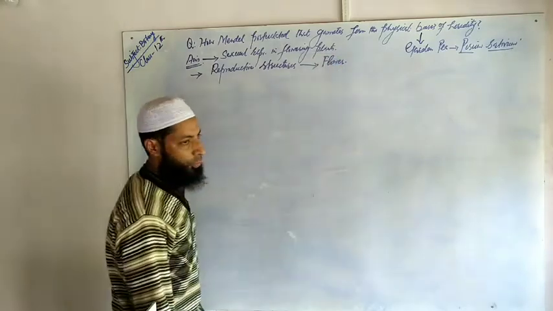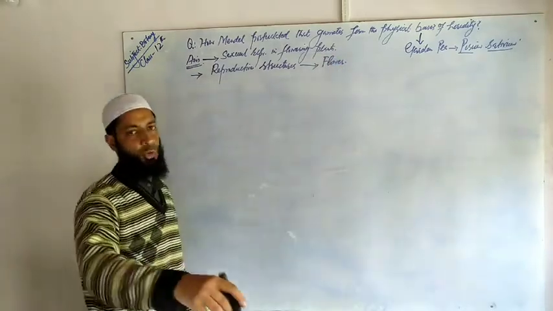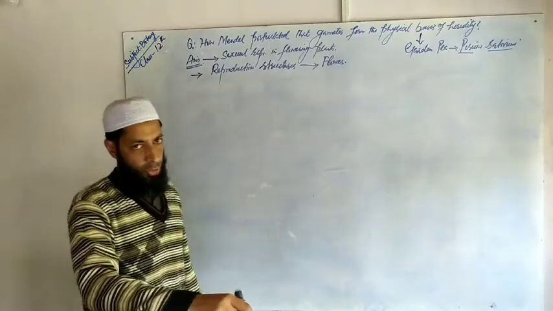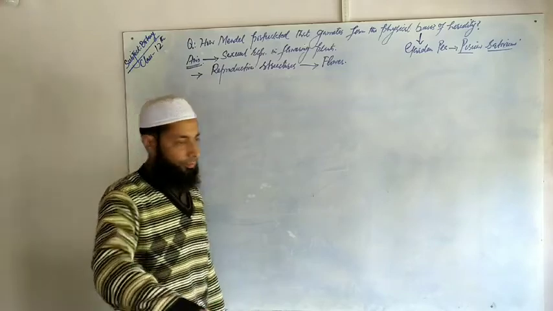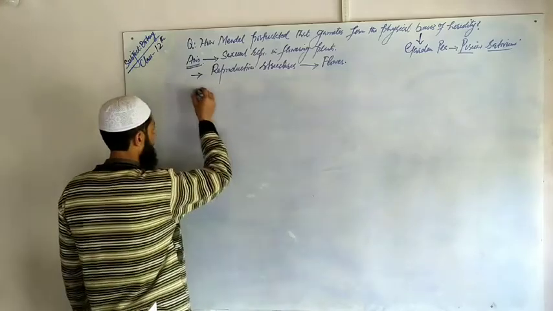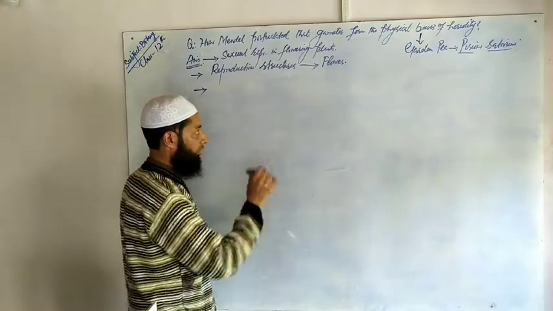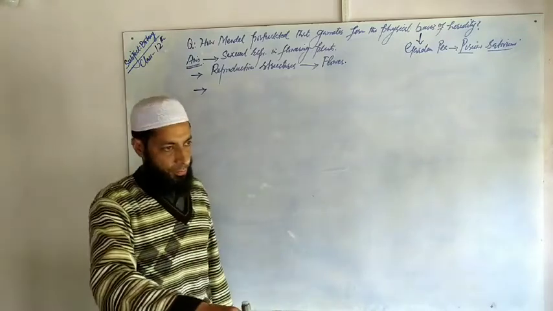A flower is a modified shoot having condensed nodes and internodes, and it's meant for sexual reproduction of plants. And first of all, we should know the different whorls of a flower.